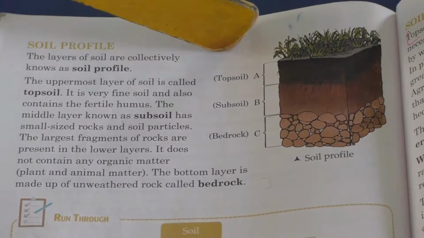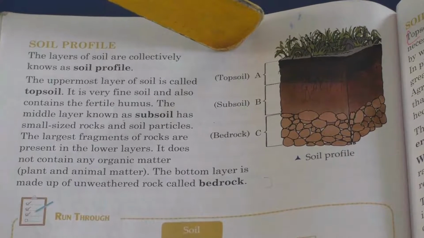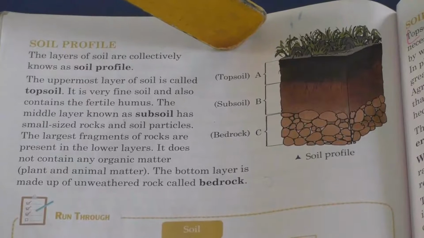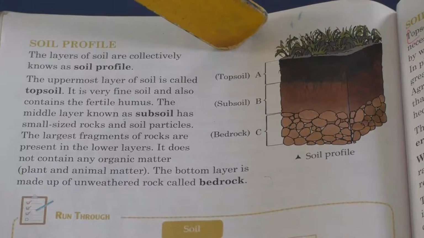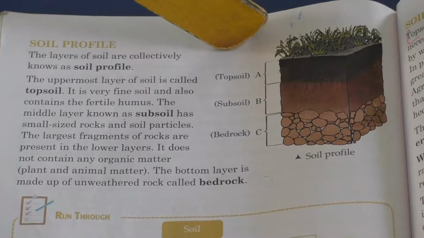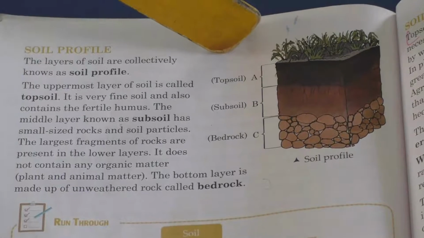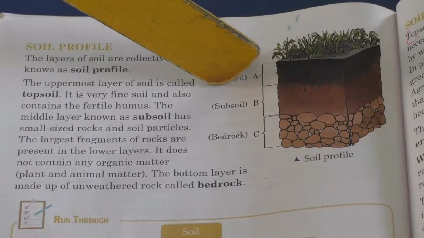So now let us learn about that. The uppermost layer of the soil is called topsoil. It is very fine soil and also contains the fertile humus. It's very fine, isn't it? Yes, and it contains the fertile humus.